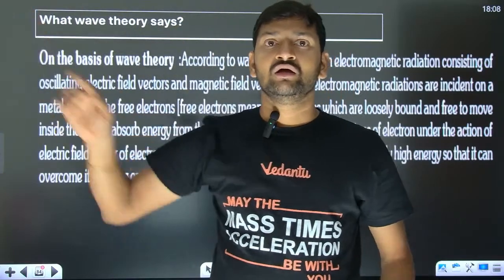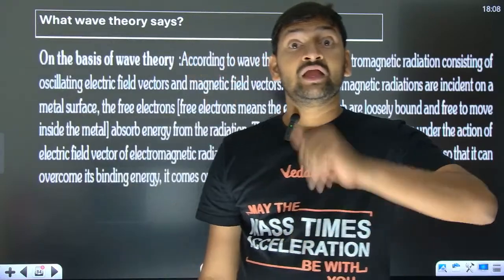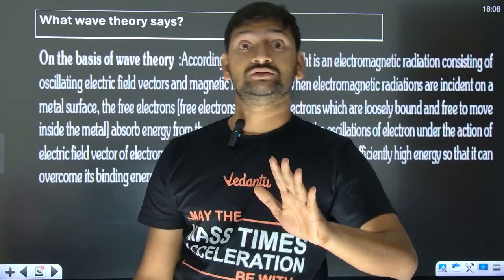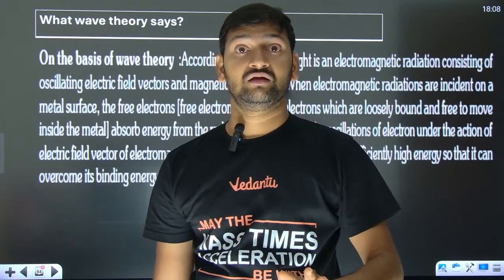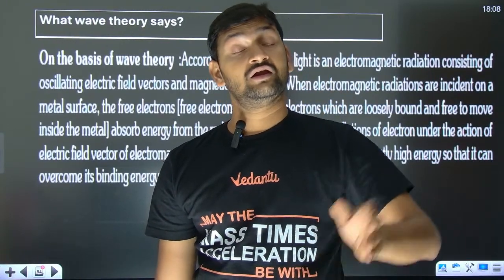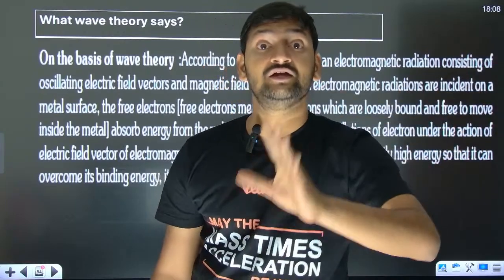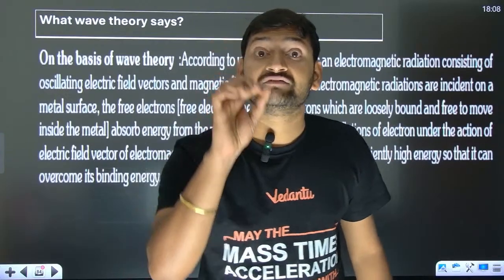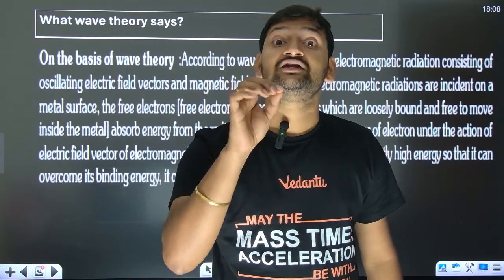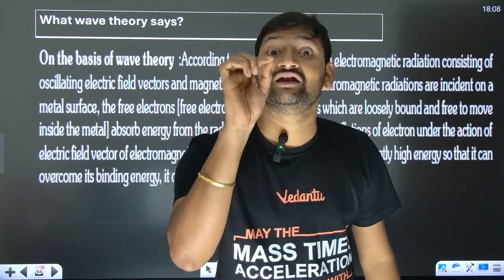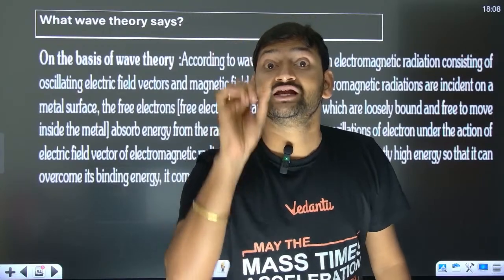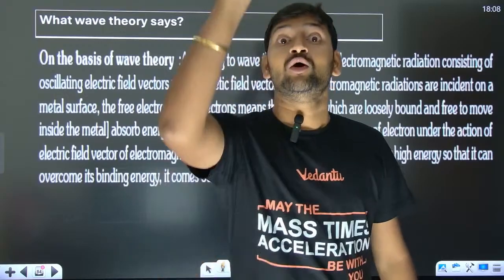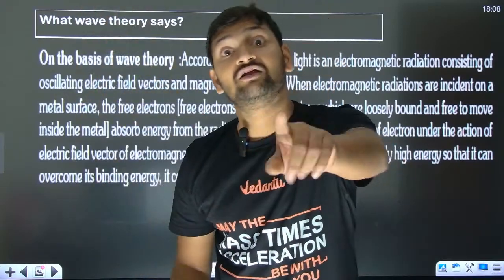So wave theory says that irrespective of what frequency of light you throw, as long as you are throwing light, that light will have electric field. If the intensity of that light is small, then the electric field will be small, then the oscillations given to the electron will be small. So it will take more time to come out, but definitely it will come out.